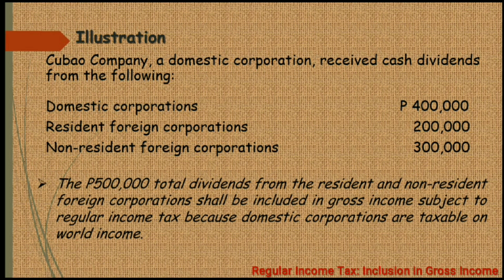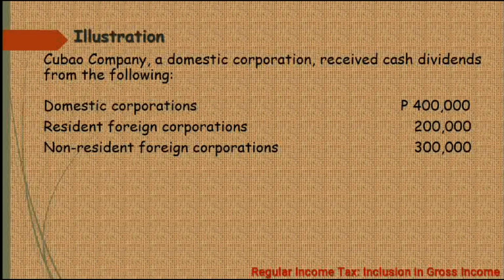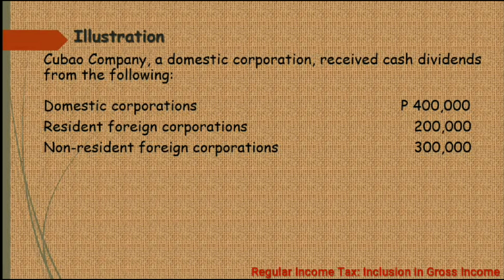So, we have 200,000 plus 300,000. So, there is a total dividends of 500,000 pesos that is subject to the regular income tax. Now, let us assume that Cubao Company is a resident foreign corporation. So, in this case, itong dividends galing sa domestic corporations na 400,000 pesos, this is still exempt.